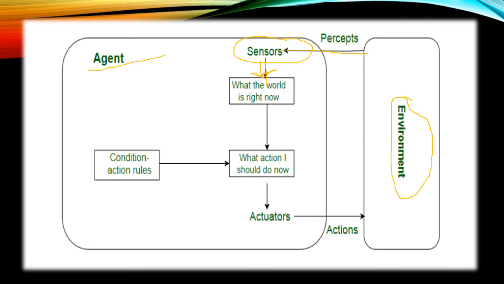It applies some conditions on the current situation, and if the condition is true, only then does it go to the actuators. Based on that condition the agent takes its action and passes it to the actuator, which is the output part for that environment.